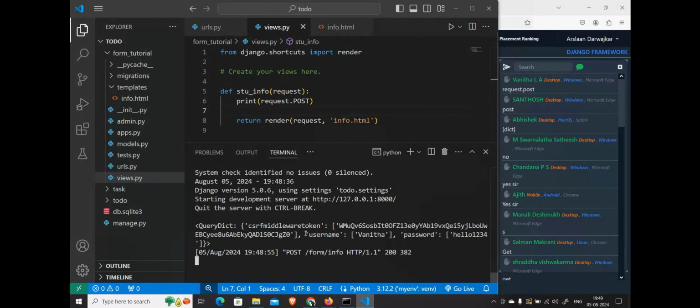See, this is what we were getting. For a get request, we only got username and password, correct? But when it comes to a post request, we also get something called a CSRF middleware token. And the token looks something like this. Understood, everyone?